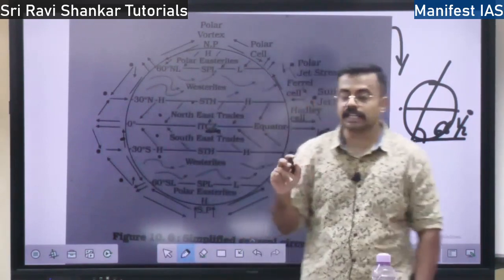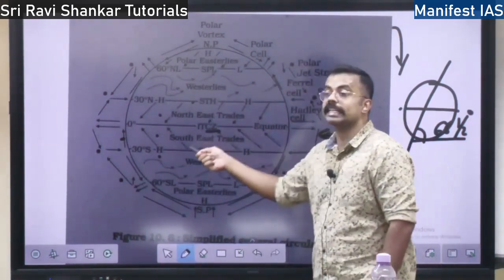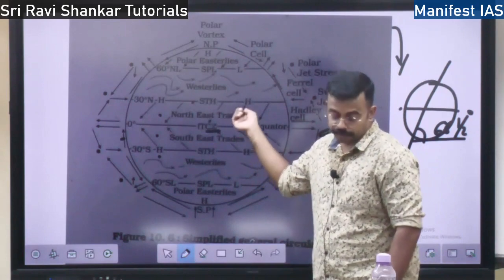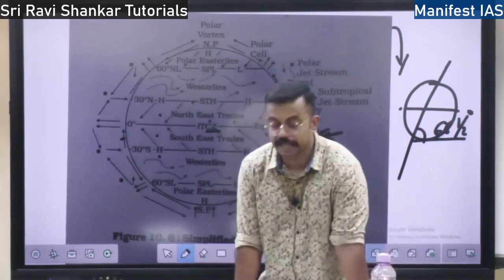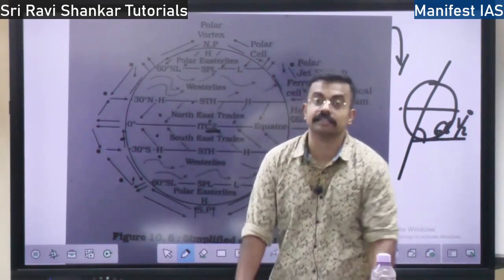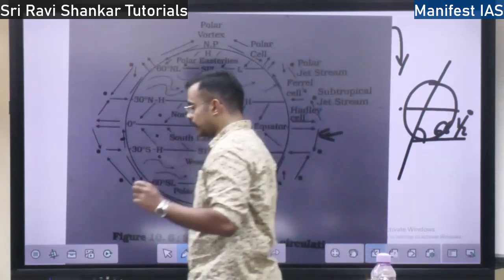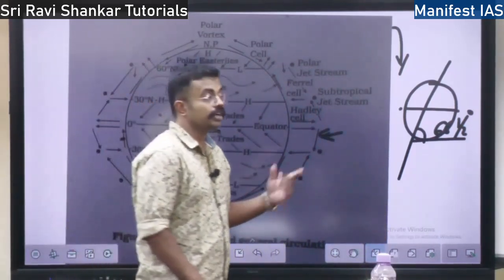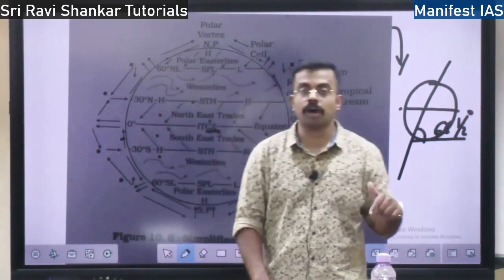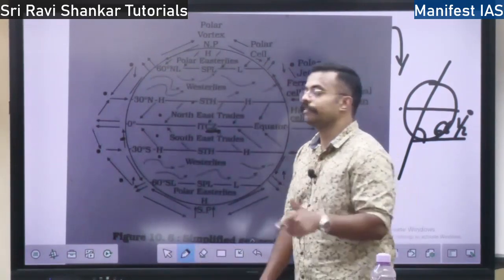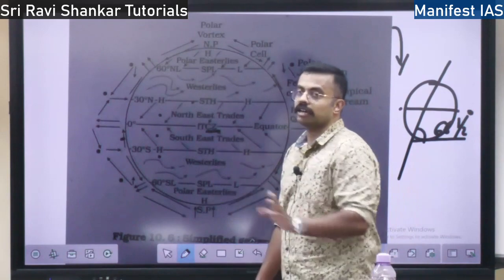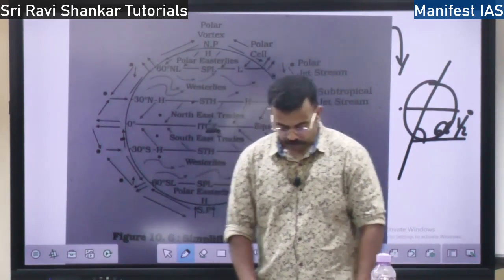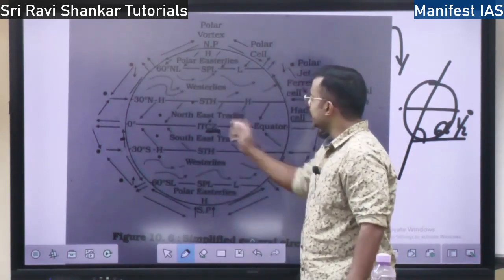Why is it called easterlies? Because they move from the east direction. The air that is moving from the eastern direction is called easterlies. See, the naming of the air or the wind is always from the direction which it flows. If it is flowing from north, it is called northerly. If it is moving from east, it is called easterly, right? So easterlies, they converge at the ITCZ.